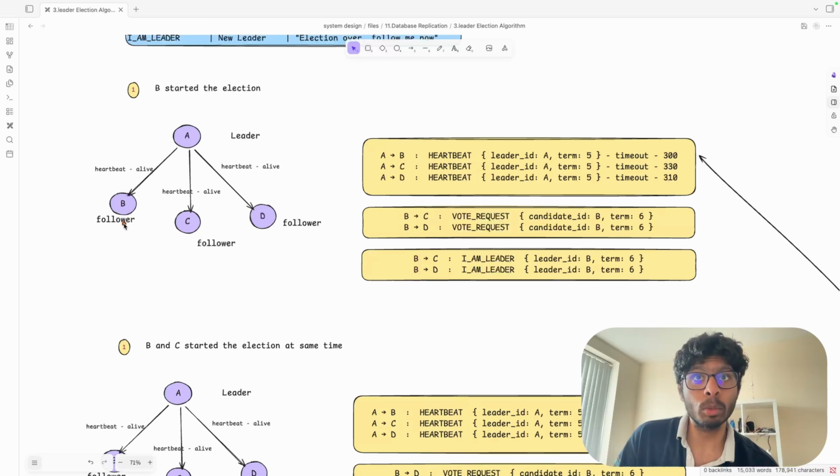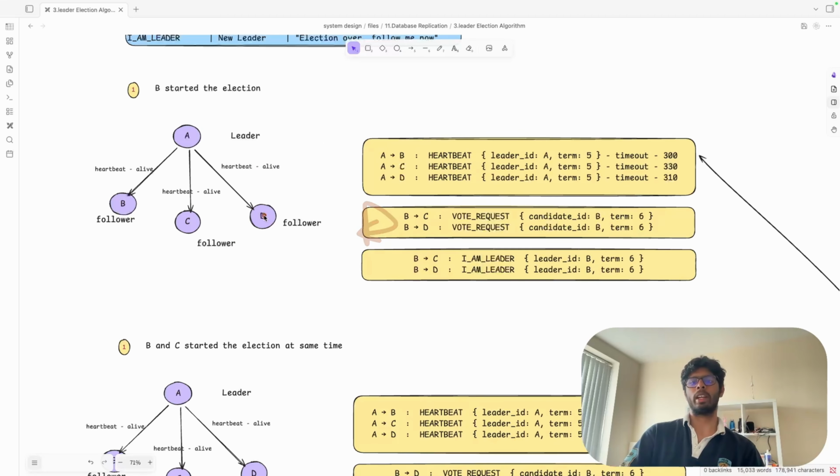Let's say B is the most updated one, so B will become the leader, and now B will send the request, I am the leader. Now the final look will be something like that: B will become the leader and C and D are the children. I hope you understand that is the simple election.